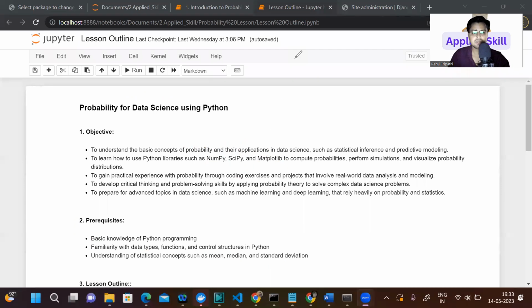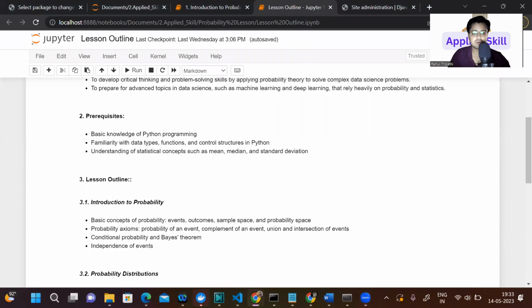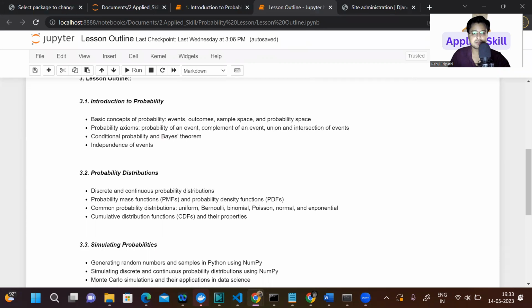So let me tell you the topics which we will cover. In this session, first we will start with the introduction of probability. We will understand what is probability, what is an event, what is an outcome, what is a sample space, what is the probability space. Okay, so all these concepts we will cover in this session. So let's start our session by understanding probability.